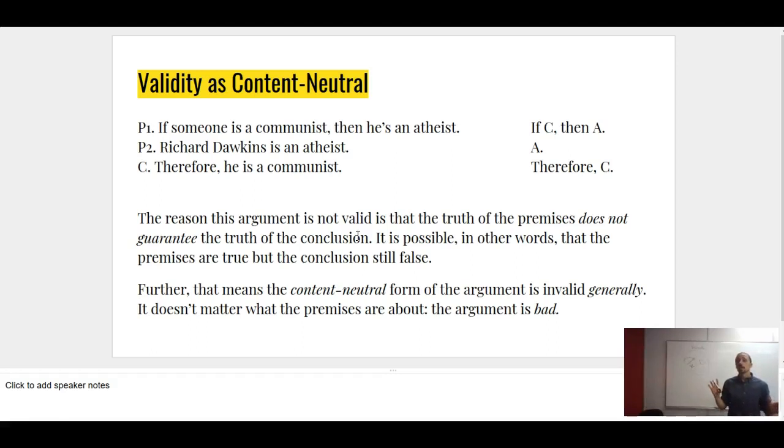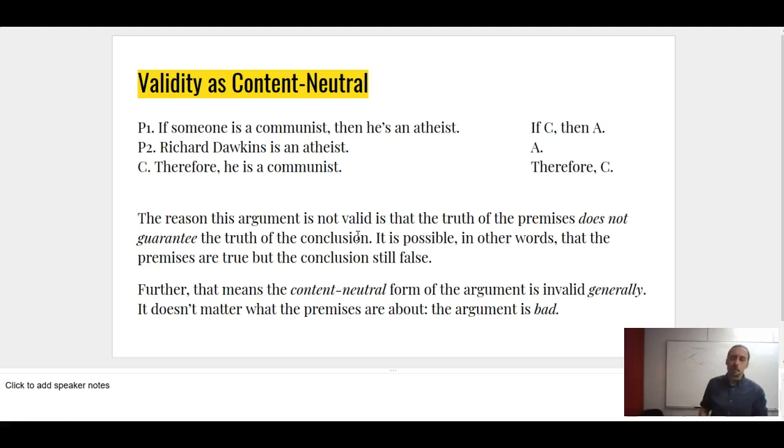And this is true generally, because notice I can swap out the content with anything at all, right? Now suppose with atheists I replace mammals, and the set of whales, and then I put me. So all whales are mammals, that's true. I'm a mammal. Am I a whale? No, because I'm not necessarily in this set of whales.